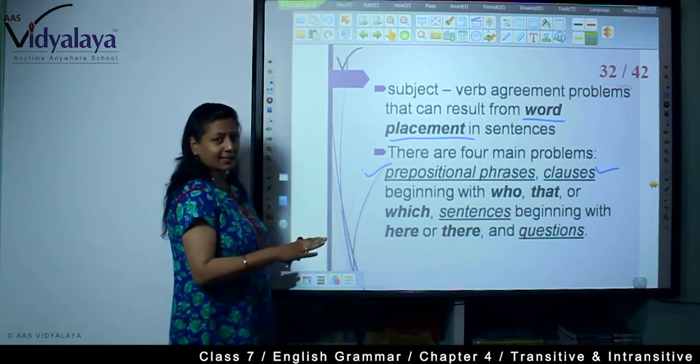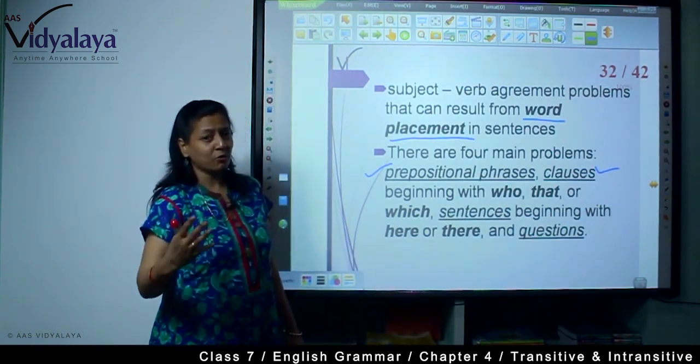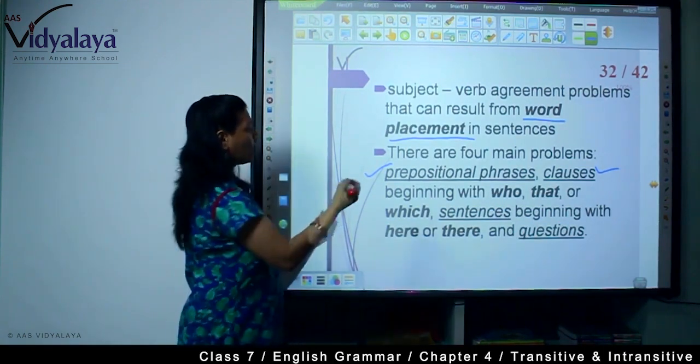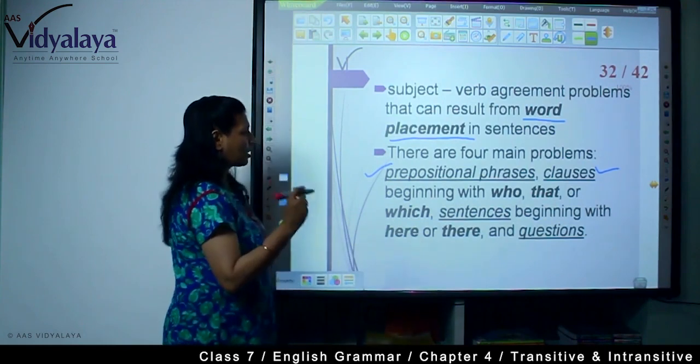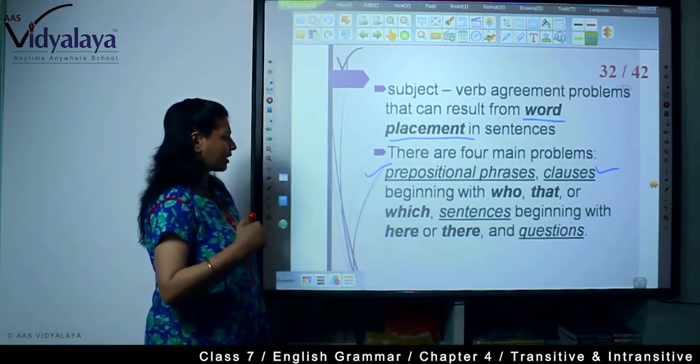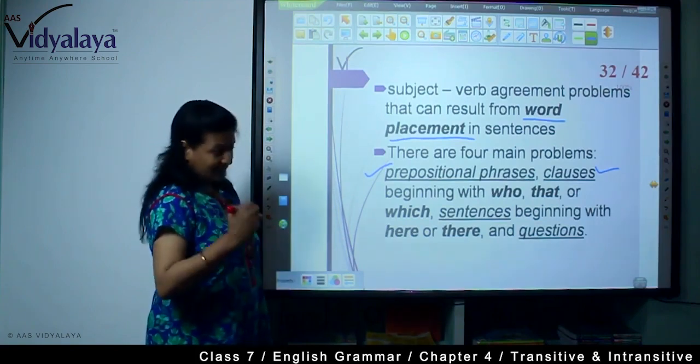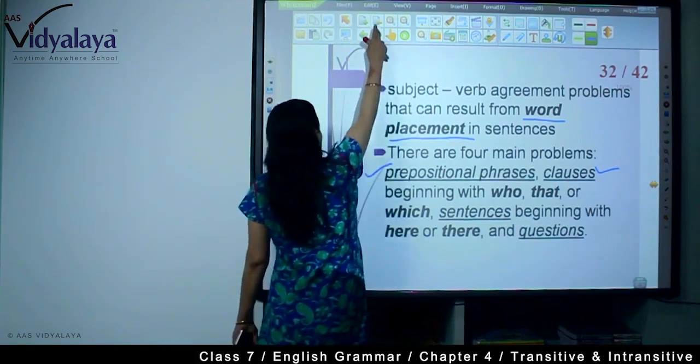In these four areas, you will get confusion in subject-verb agreement.